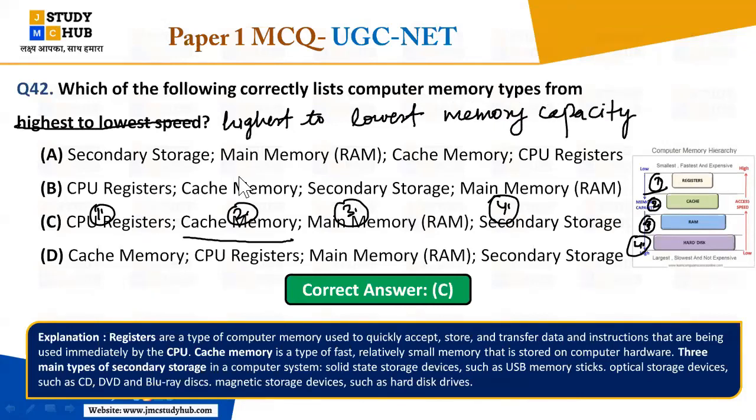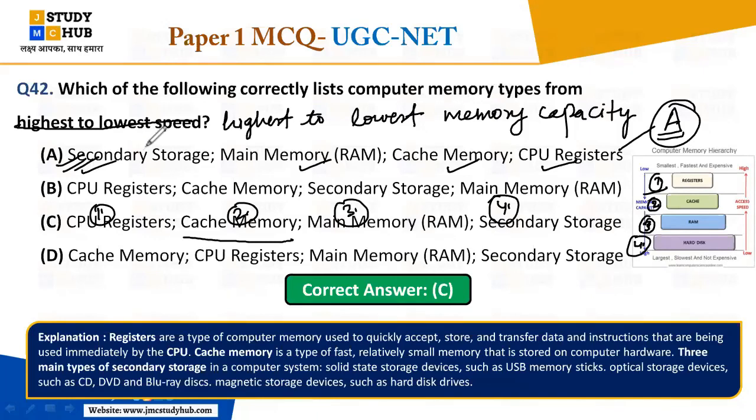Very good. Then the answer will be A. तब आपका आंसर क्या होगा? A होगा, right? It will be just opposite. So memory capacity में कैसा? Memory capacity में हमेशा secondary storage that is ROM, then RAM, then cache memory, then CPU registers. All clear? Concept is clear?